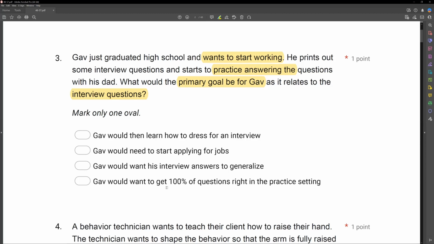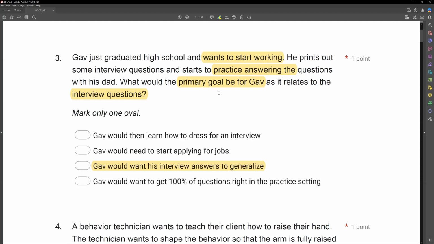And then D, Gav would want to get 100% of questions right in the practice setting. Well, 100% is rarely realistic, especially in a free-flowing interview conversation, right? Right and wrong is very subjective. Besides, being in the practice setting is not going to get him where we need to go. We need this skill of answering these interview questions to start to generalize. Only when he can generalize the interview questions and engaging in an interview will he actually be able to obtain